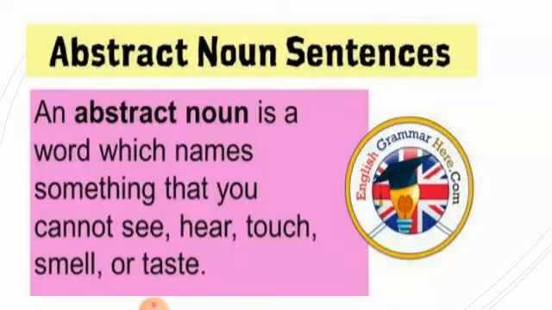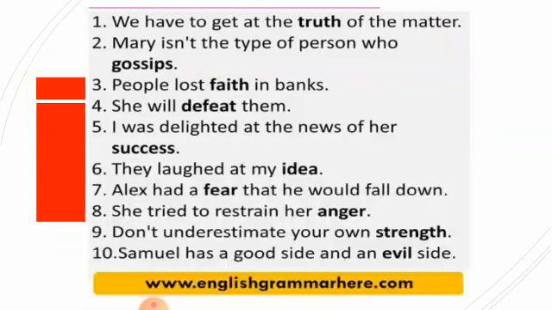What is an abstract noun? An abstract noun is a word which names something that you cannot see, hear, touch, smell, or taste. Abstract means absent, the thing which cannot be seen. That is basically a thing that is present but cannot be seen. For example, if I say air, it is present, I can feel it, but I cannot hear it, I cannot see it. So here are some examples of abstract noun.